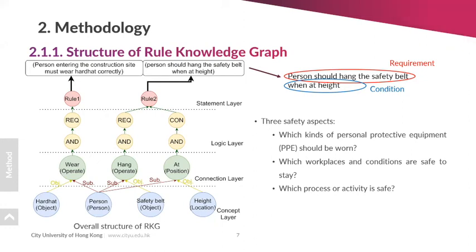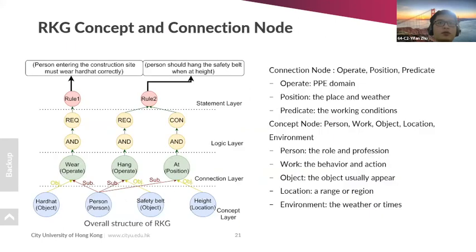In this rule knowledge graph, we first use different object types to describe the entities' attributes. For example, I can show you my backup. Here I list the content node types and the connection node types.